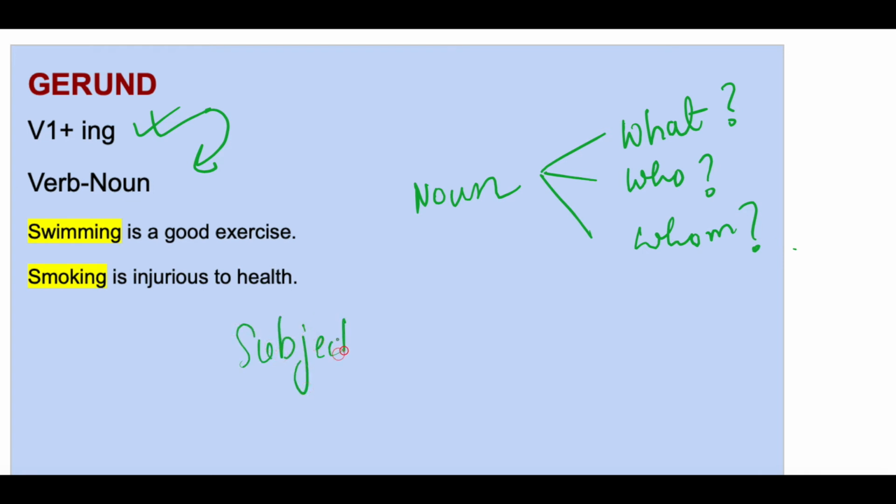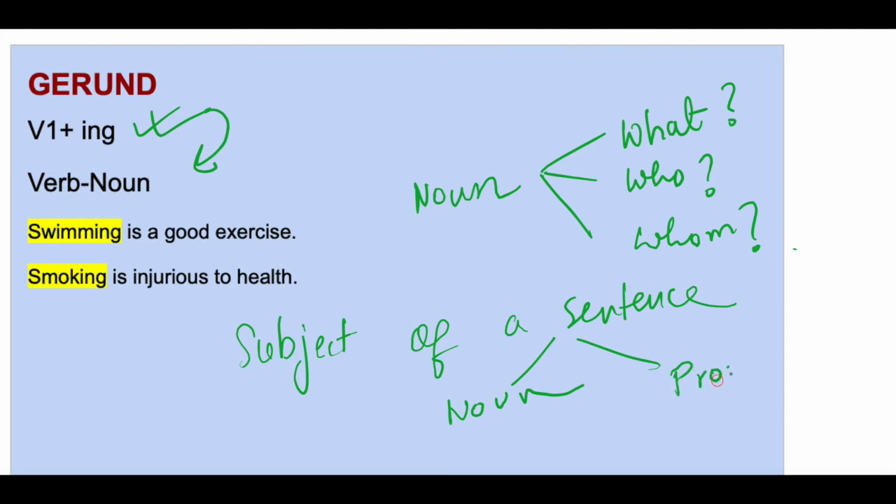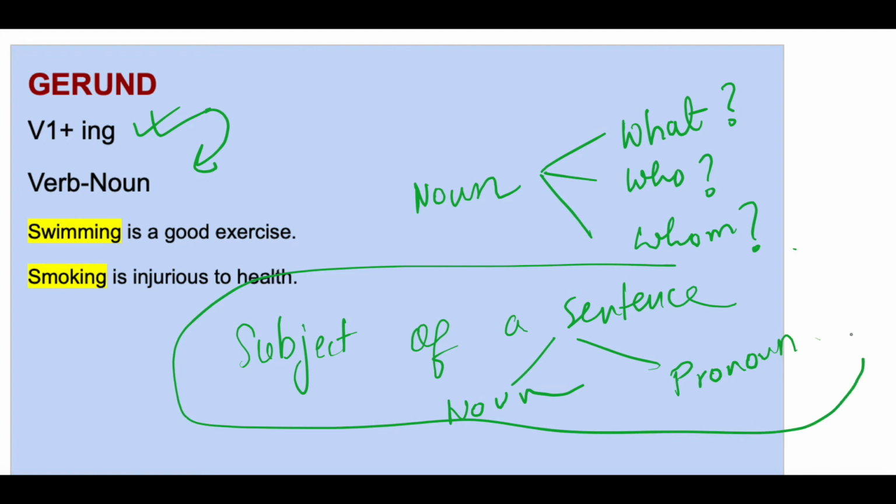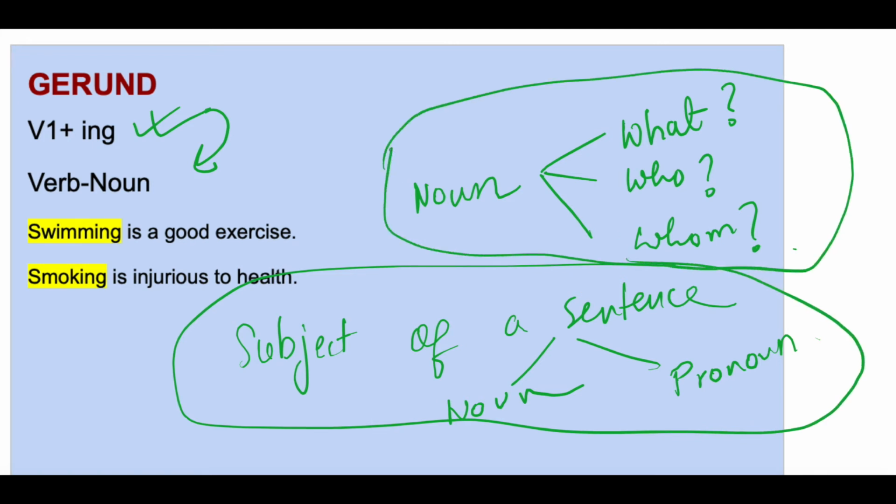A subject of a sentence is either a noun or a pronoun. Now we will understand gerund using these two concepts, because we know that gerund is ing form of verb which actually functions as a noun.